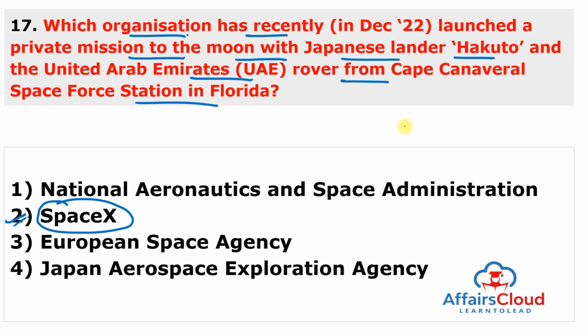So SpaceX launched a private mission to the moon with a Japanese lander Hakuto and the United Arab Emirates rover named Rashid rover on the moon's near side. And the rocket was launched from the iSpace Hakuto R mission atop of the SpaceX Falcon 9 rocket from the Cape Canaveral space station in Florida. And its dimensions are just over 2 by 2.5 meter and it is equipped with the UAE built Rashid rover